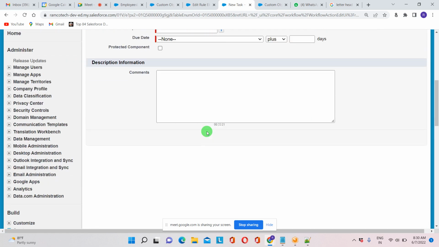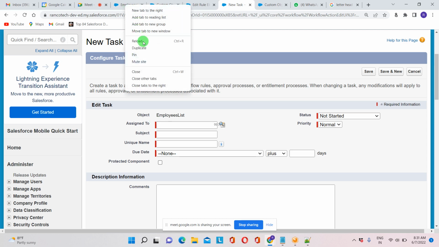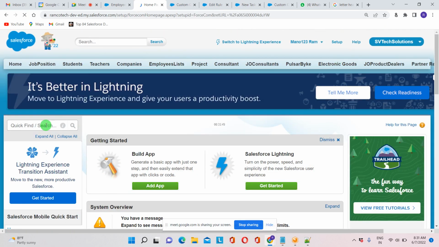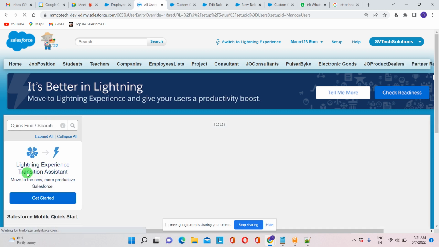So here it is asking whom we need to assign to. So for this what we have to do? Select the person. Select the person means how can we find out? We can check that. Where we can check? Hierarchy, users. Yes, exactly.